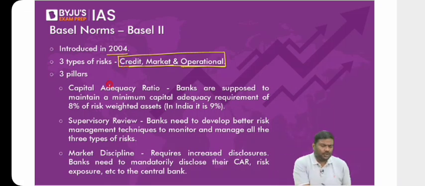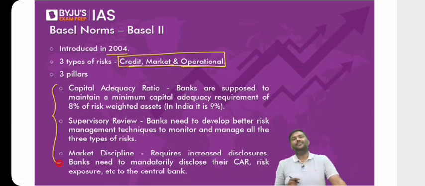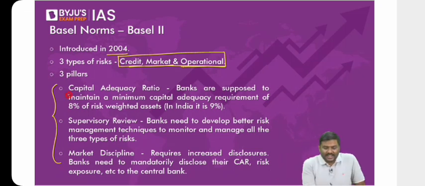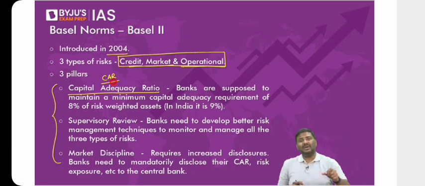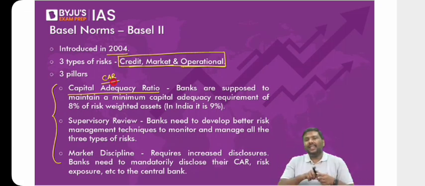Now, what should you do for all of this? You should maintain 3 pillars, or you should implement 3 pillars. What are the 3 pillars? One is the capital adequacy ratio, CAR. What is the capital adequacy ratio? The minimum amount of capital that the bank must maintain in order to absorb losses.